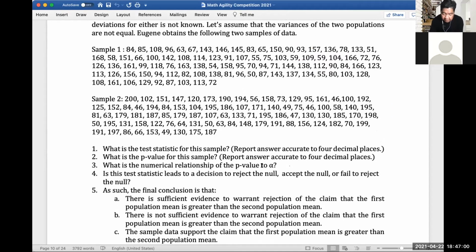Okay. So what I actually did to make life easier was to input this in an Excel sheet, so it's easier to compute the means, the standard deviations, as well as the p-value. So let me just stop sharing this.